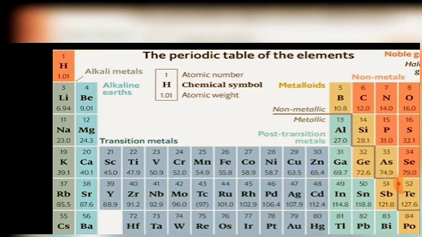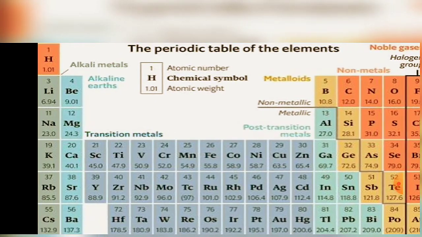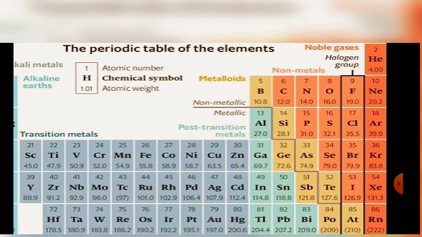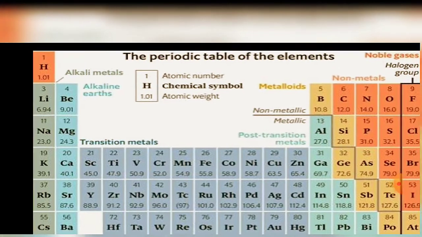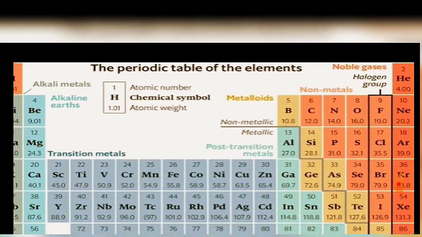This is the reason why scientists use atomic number instead of atomic mass. You can see that the atomic mass of hydrogen is 1.01, while that of helium is 4.0.